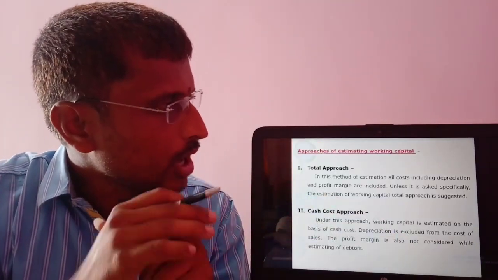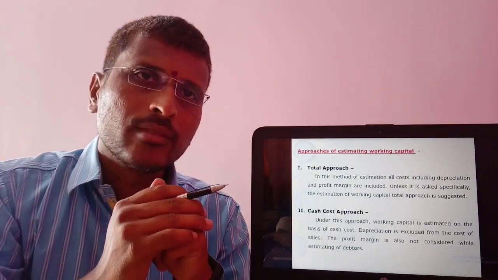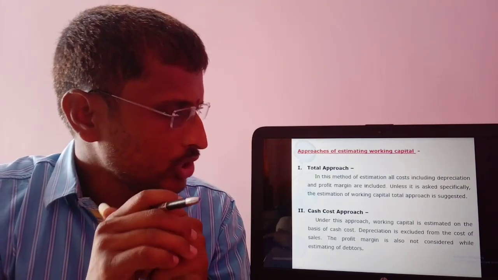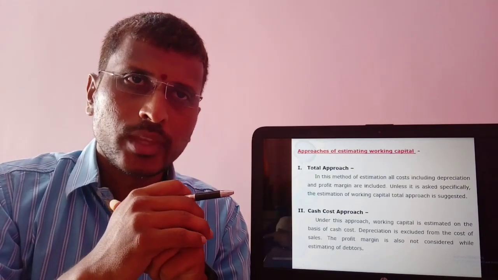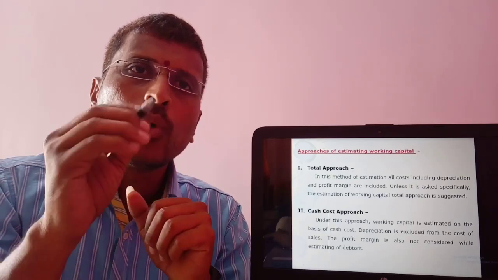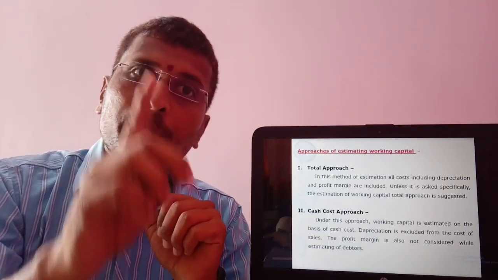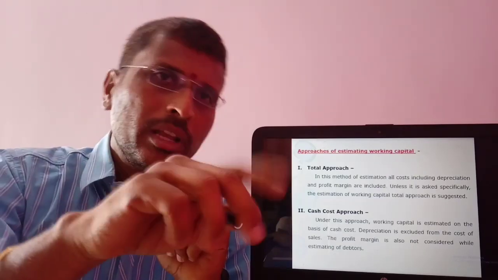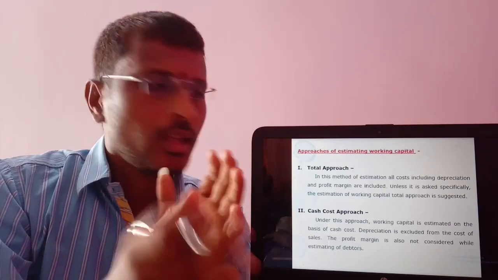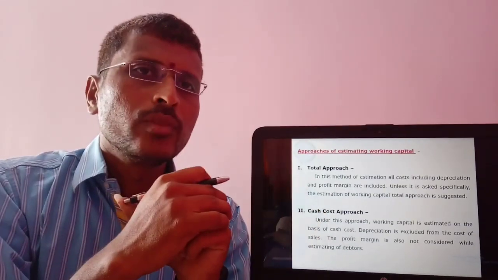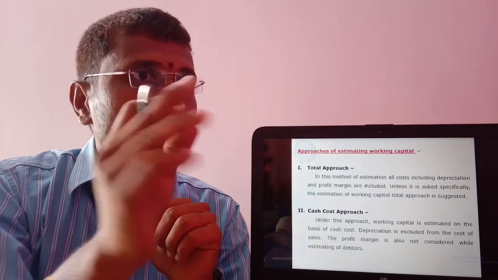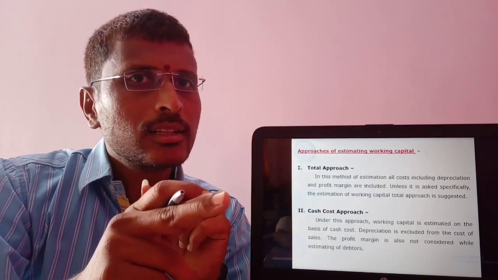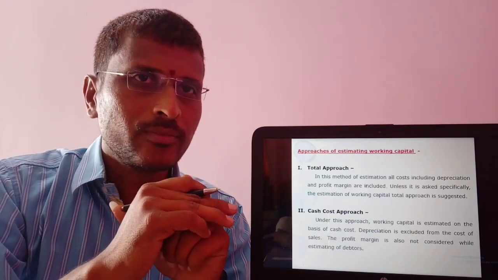So for our syllabus only the first method is there, so we will confine our discussion to this first method. Now, approaches of estimating working capital. There are two approaches: total approach and cash cost approach. According to the total approach, while calculating cost of sales, depreciation is included, and while calculating debtors, profit margin is also included. But in the cash cost approach, while calculating cost of sales, depreciation is excluded, and while calculating debtors, profit margin is not considered.